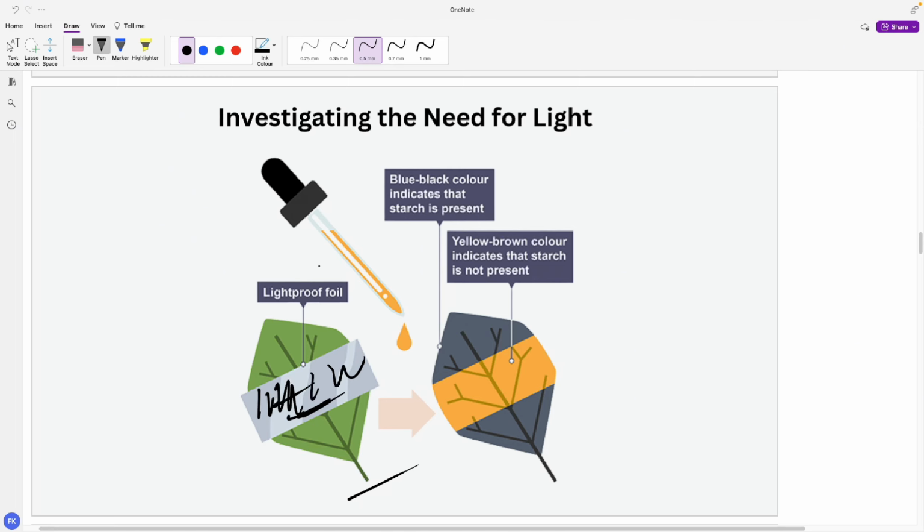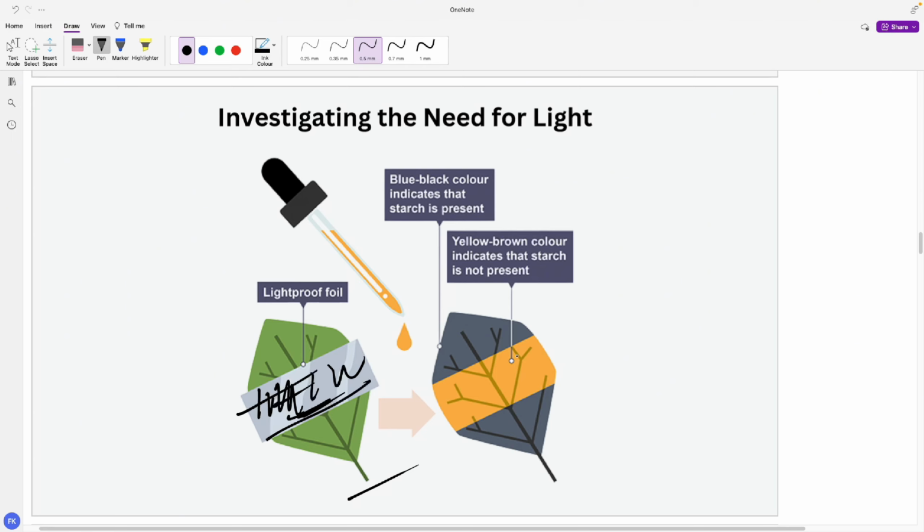If light isn't needed for photosynthesis, then if we do the iodine test, the whole structure should be blue-black, right? So we only cover this portion with the tape, and the rest is kept so that photosynthesis could occur.